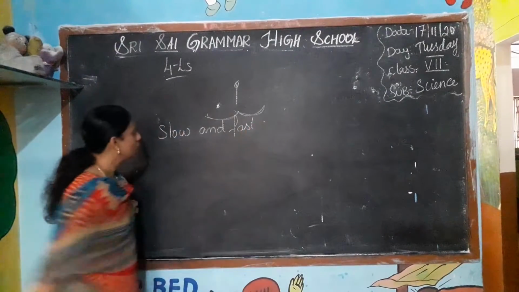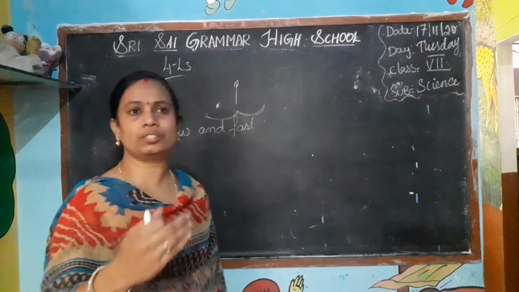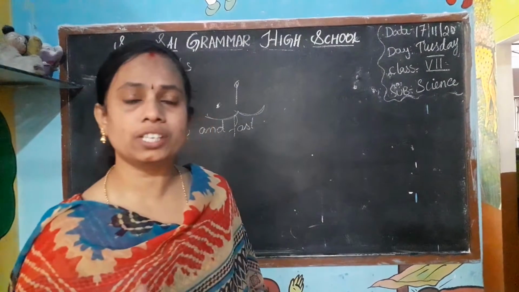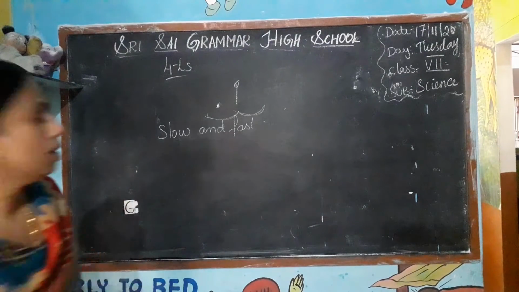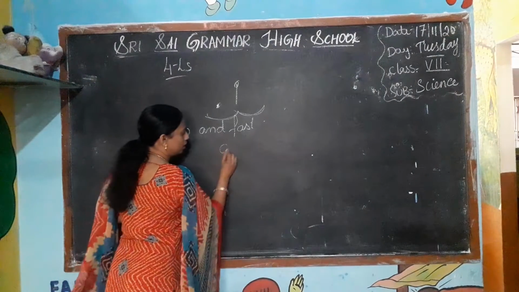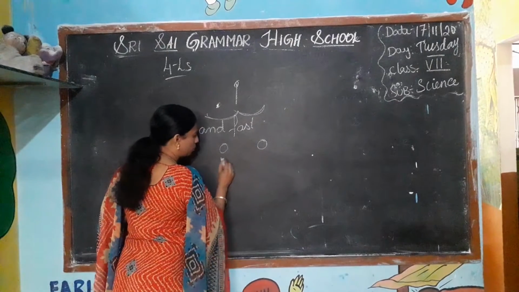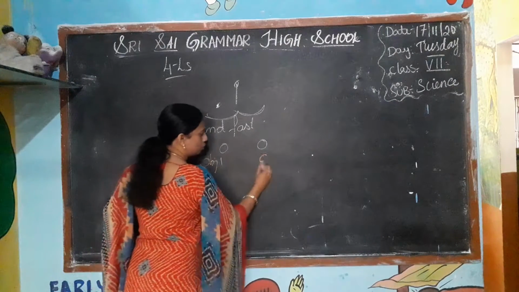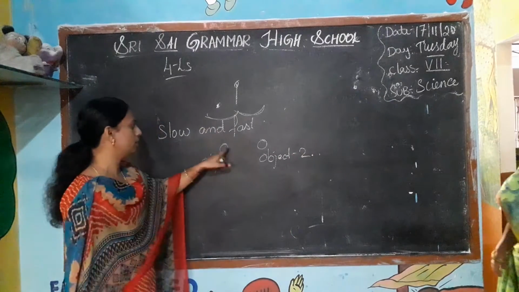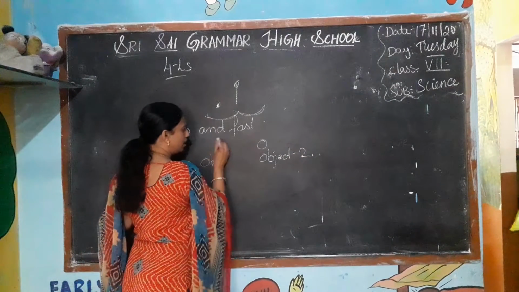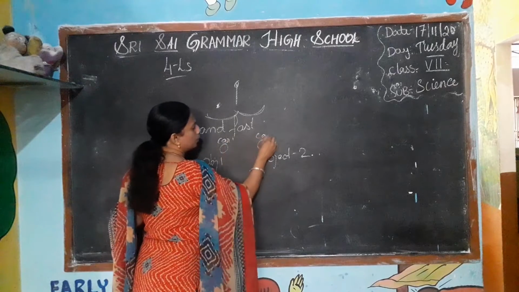How can you say slow and fast? When you say the motion is fast or slow, you compare objects. If we have two objects, object 1 and object 2, think of car 1 and car 2.